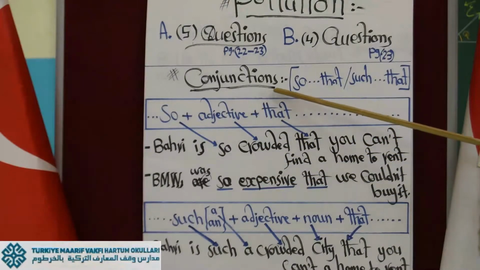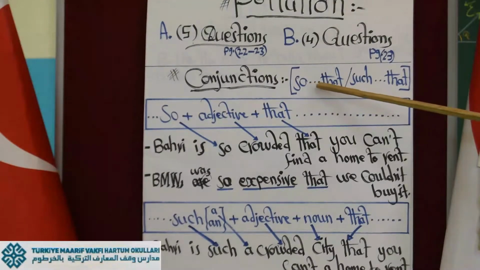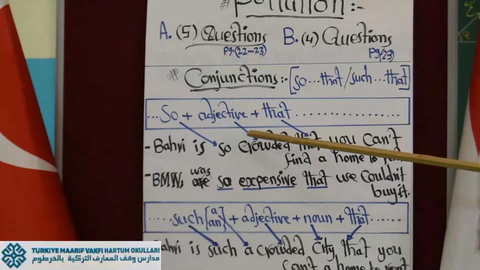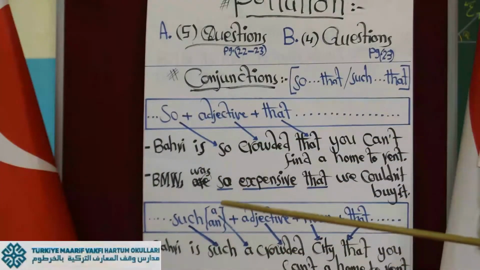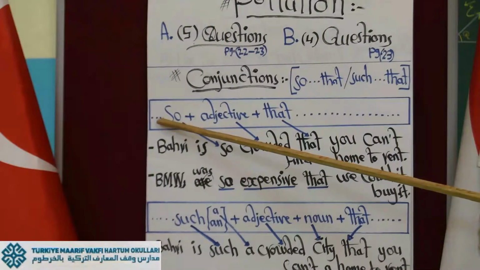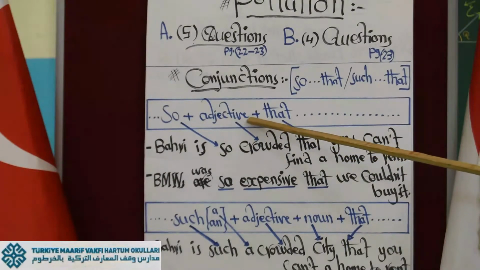Let's see the first one, when to use the conjunction. So here are some words, that, and then some words. Here is the rule. We can guess there may be some word, a noun or pronoun, plus so, plus an adjective.